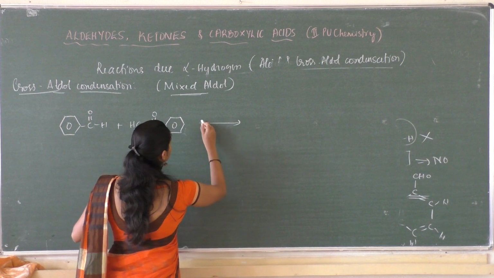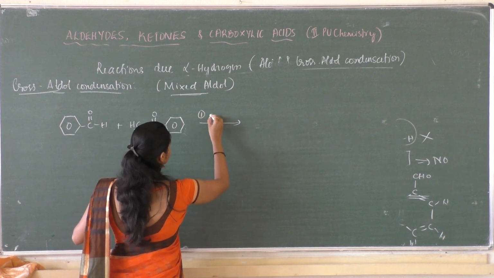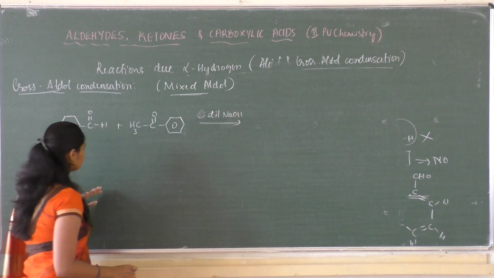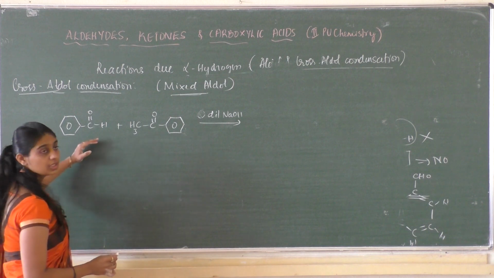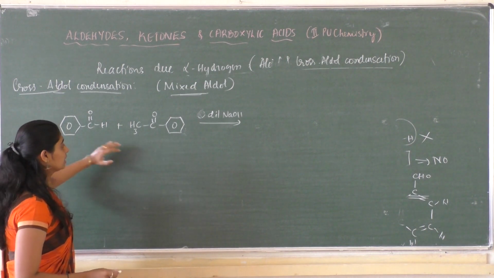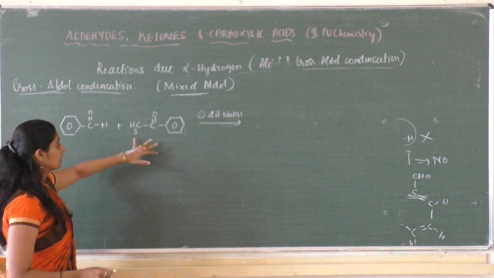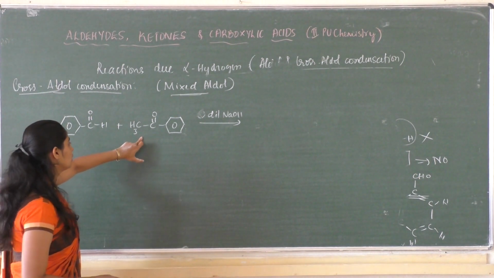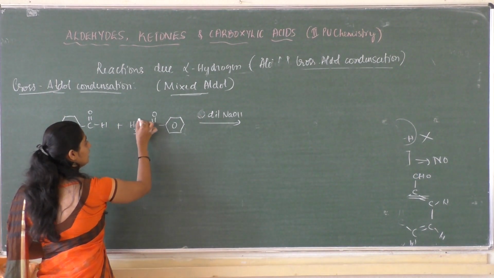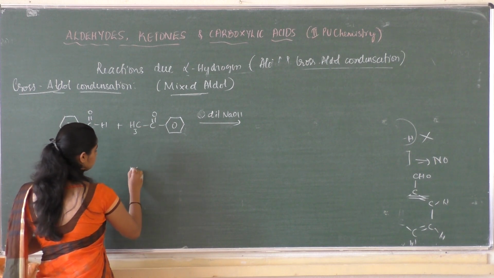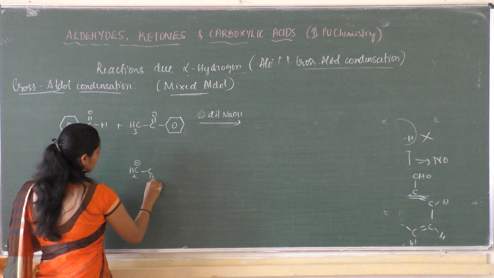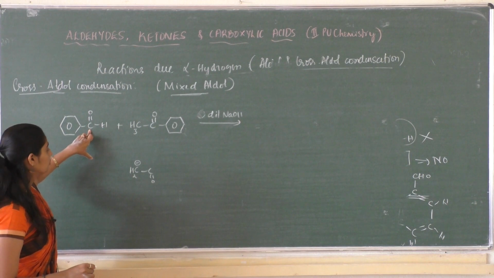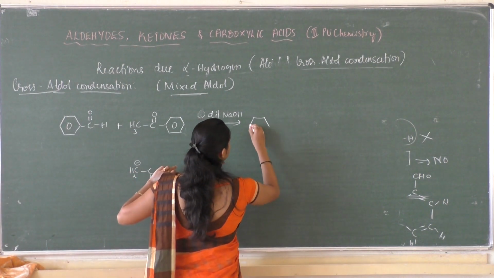When the reaction is performed in the presence of a base, dilute NaOH, this molecule does not have an alpha hydrogen atom, so the base needs to take an alpha hydrogen. This is highly acidic, so hydrogen is cleaved from this molecule and it becomes CH2 minus. This molecule will be attached to the carbonyl compound, so it becomes benzene.